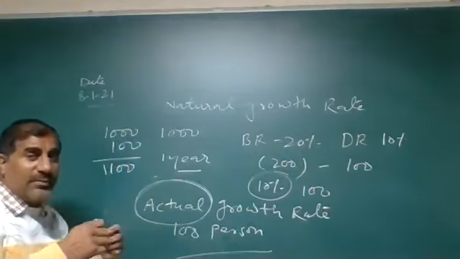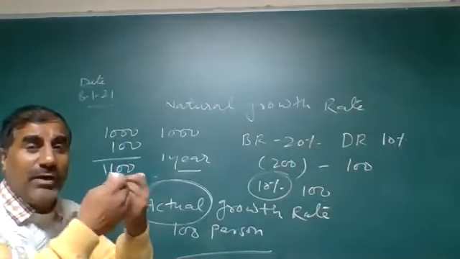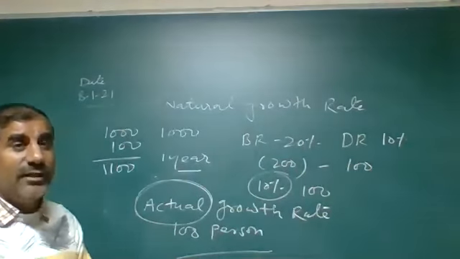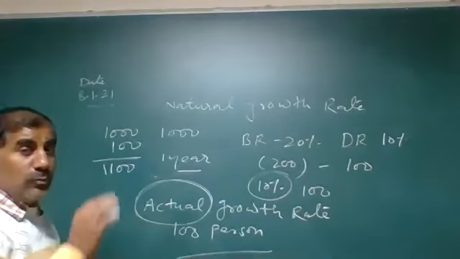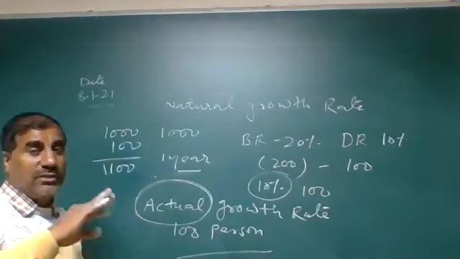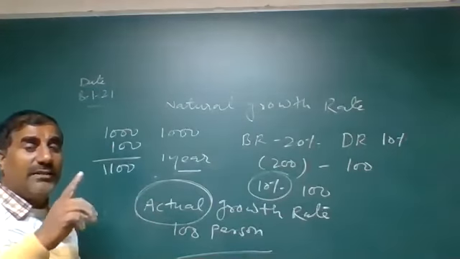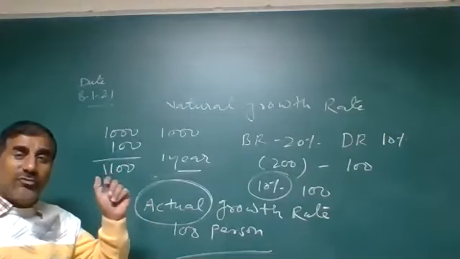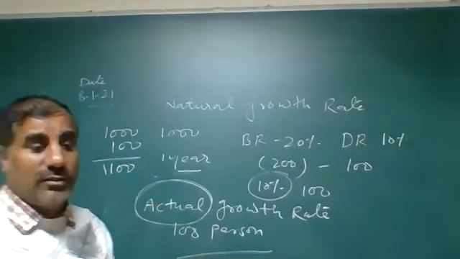Actual growth rate means in reality how much the population has increased there, so it shows us the real quantity, that is 100. So that is the topic we have covered today. Population changes through 3 factors: death rate, birth rate, migration, and these are the 2 terms: actual growth rate and natural growth rate. Okay, dear.